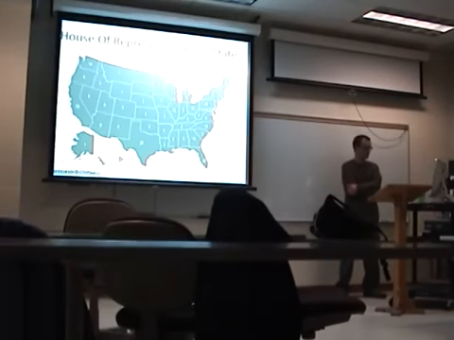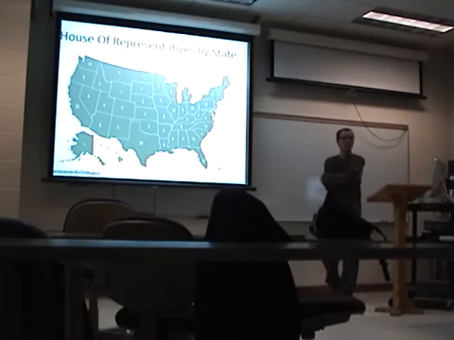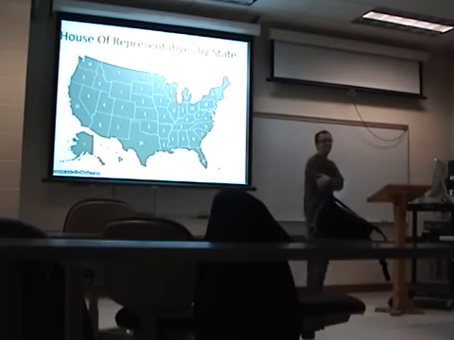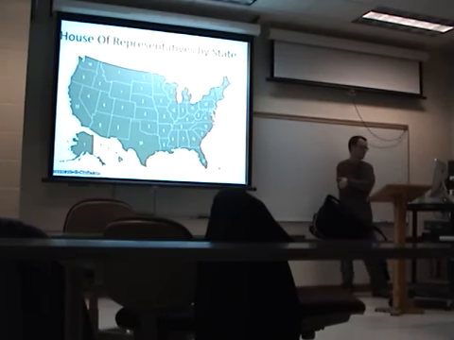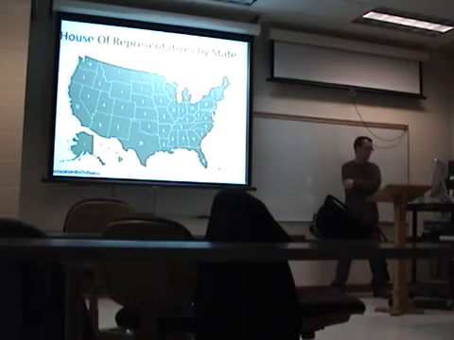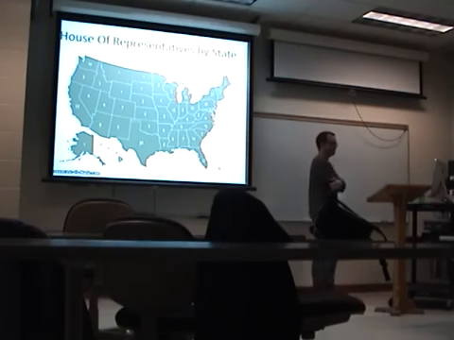There are 435 representatives in total, and then the total for each state is adjusted every 10 years. The number of representatives for each state depends on the population of each state. The most populous state of California has 53 representatives, while the least populous states of Wyoming, Montana, North Dakota, South Dakota, Vermont, Alaska, and Delaware all only have 1 representative each.